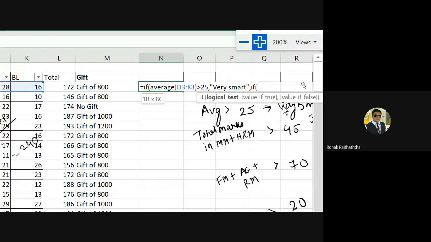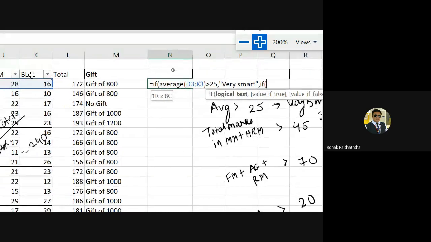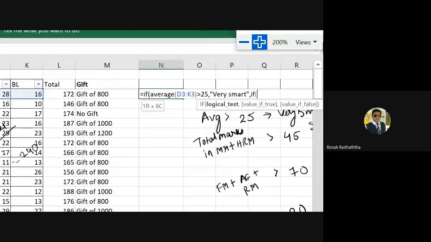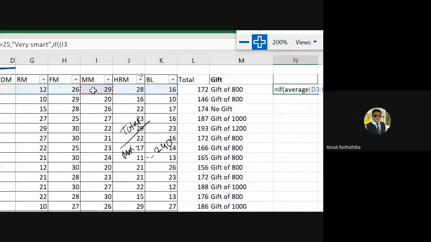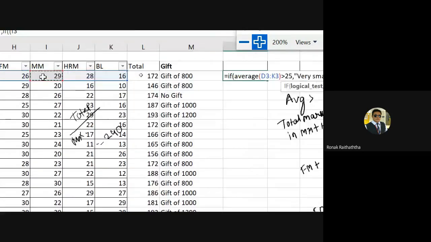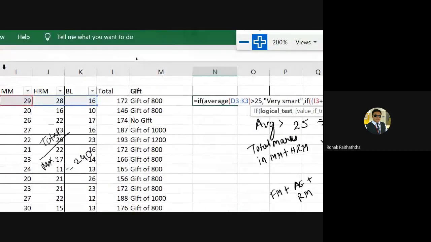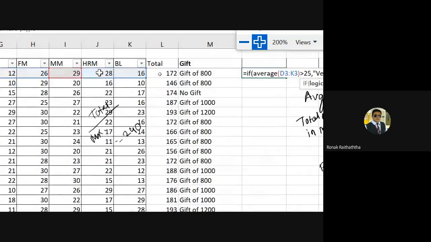Now in that second if, where the logical test is total marks of MM and HRM, I need to do the total of that first. So I am writing it in a bracket again, where I am selecting this MM marks, then using the sign of plus, and HRM marks, then closing the bracket.